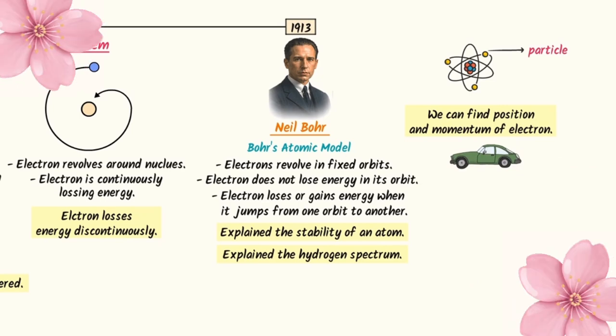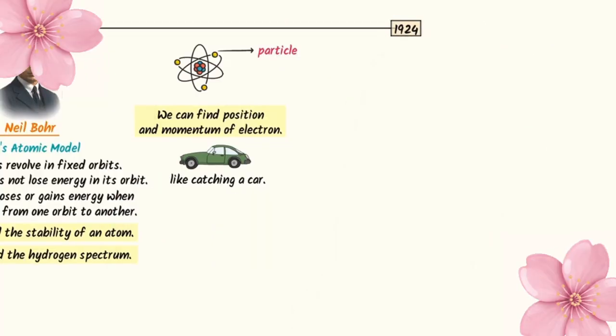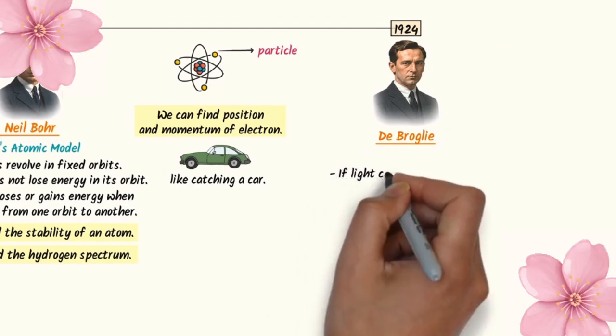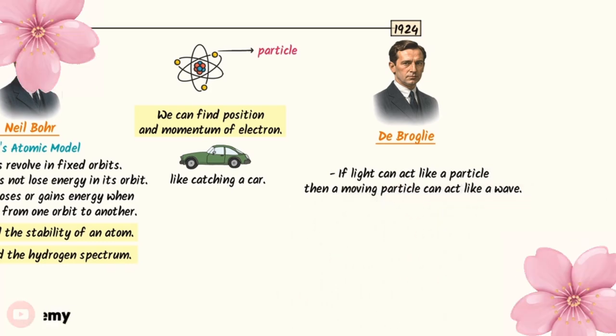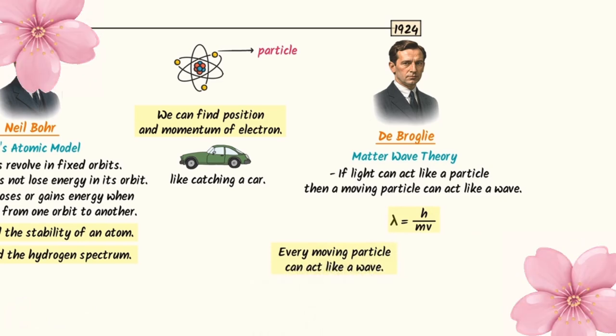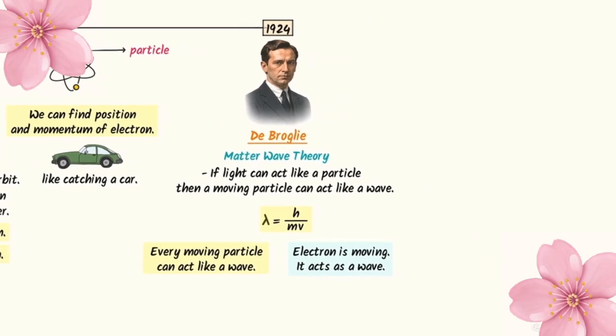Now listen carefully, because we are entering the modern age of science. In 1924, de Broglie proposed something unbelievable. If light can behave like a particle, maybe particles can behave like waves. He presented matter wave theory, lambda is equal to h upon mv. According to this theory, every particle can behave like a wave. It means electron is a particle, so electron can also behave like a wave. Thus this was the best equation that will solve many things in coming years.